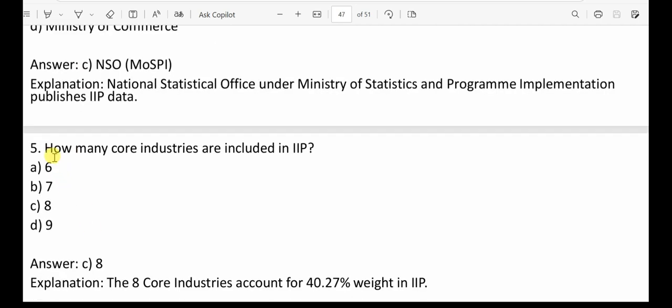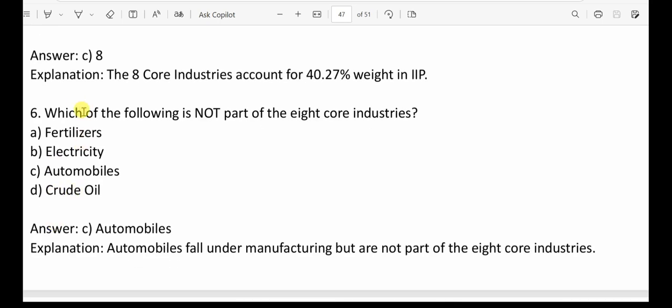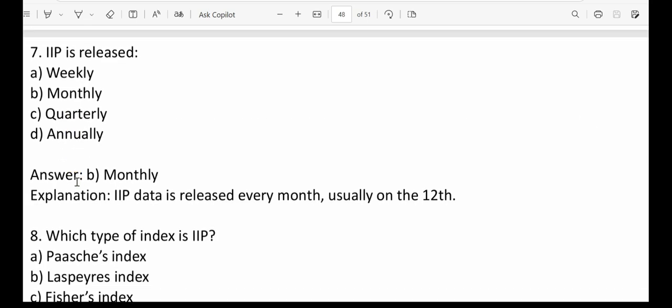Next question 5. How many core industries are included in IIP? That is 8. Just remember this fact. Option C is the correct answer. Next question 6. Which of the following is not part of the 8 core industries? Fertilizer, electricity, automobiles, crude oil. Here the correct answer will be automobiles. Though automobiles is part of manufacturing, it's not part of the 8 core industries. So option C is the correct answer. Next question 7. IIP is released monthly. Usually on every 12th of a month it gets released. So option B is the correct answer.